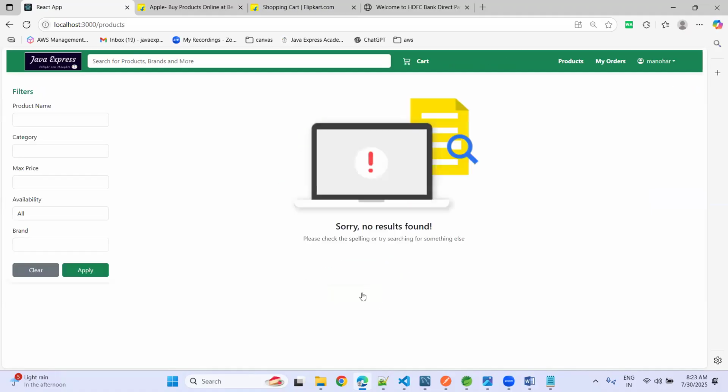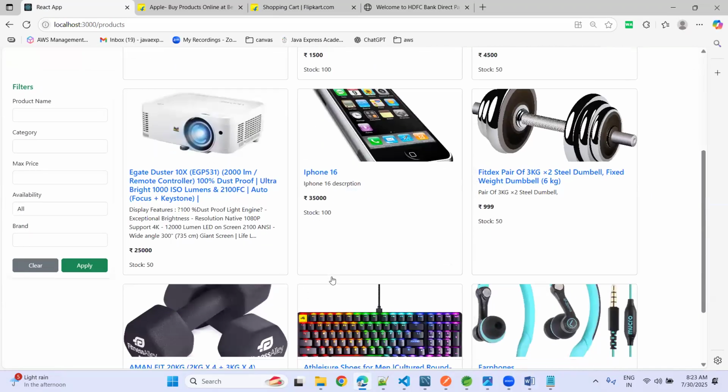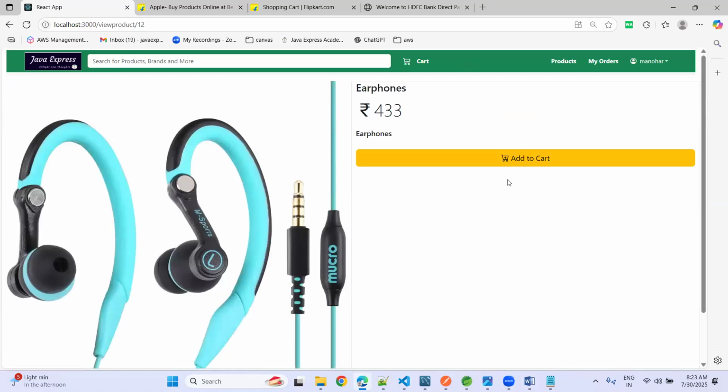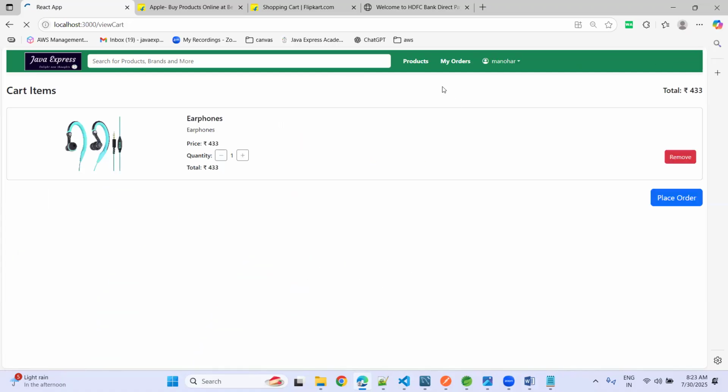Now again, shop now. If you want to add a product, maybe let me take earphones, add to the cart. See, now earphones are displaying here. Everything we are developing, this is completely Bootstrap with React.js here, guys. Now we have a button called place an order. In our order microservice, it needs to communicate.